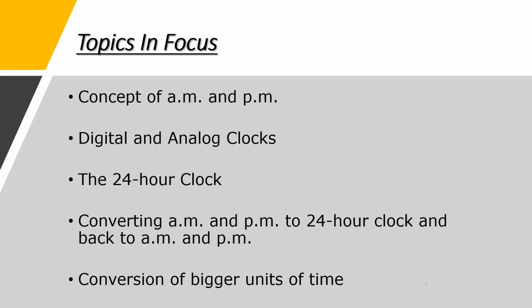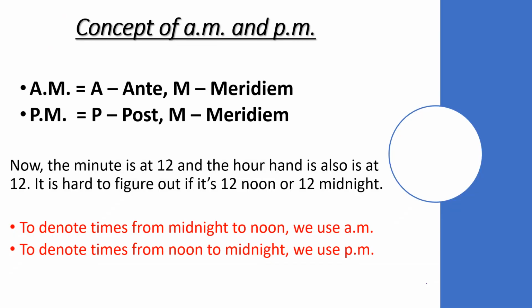The topics we're going to learn today are the concept of AM and PM, digital and analog clocks, the 24-hour clock, converting AM and PM to 24-hour clock and back to AM and PM, and conversion of bigger units of time. So, firstly, we're going to see what AM and PM denote.